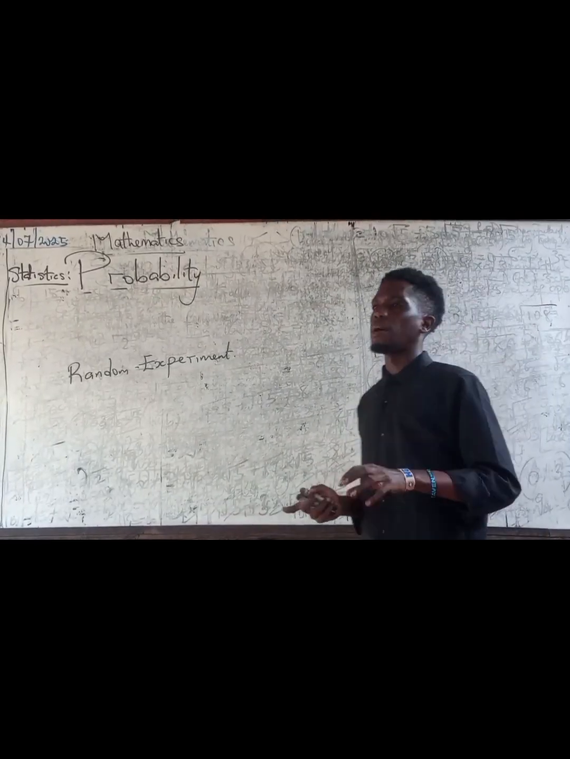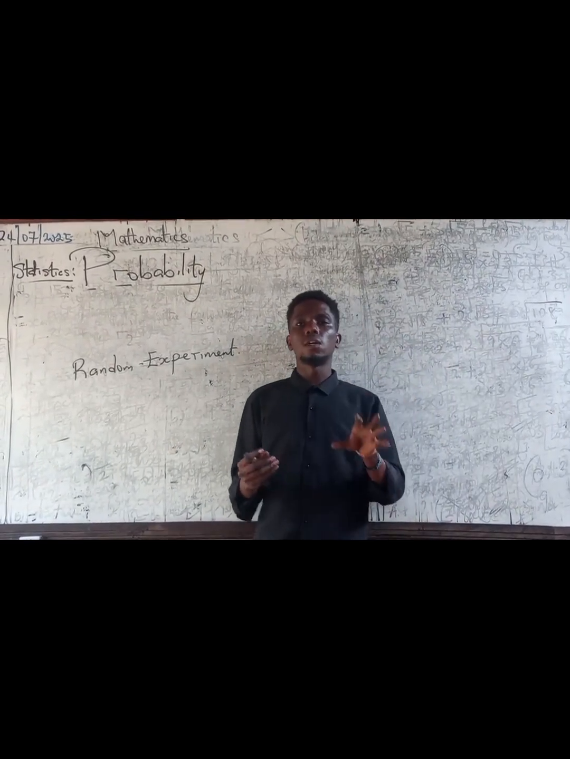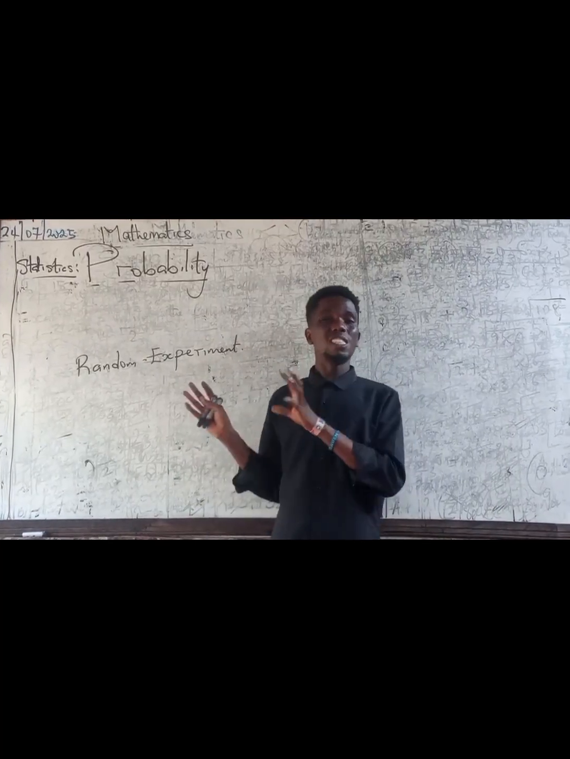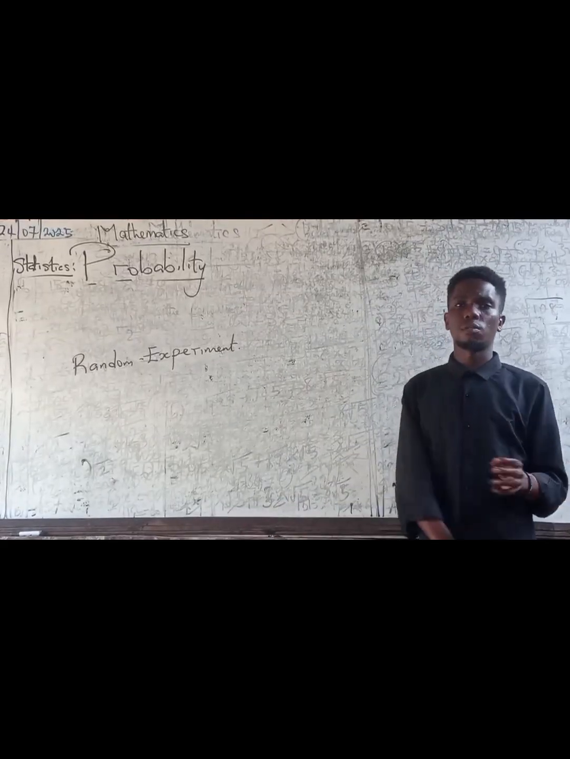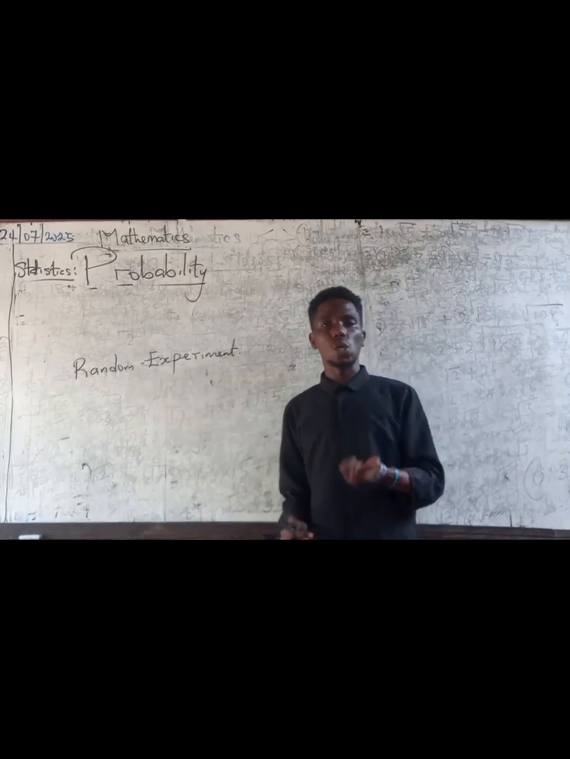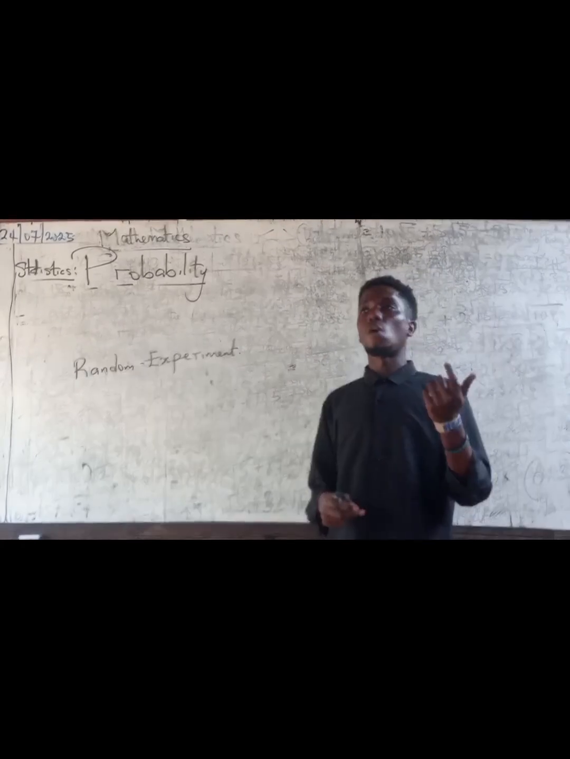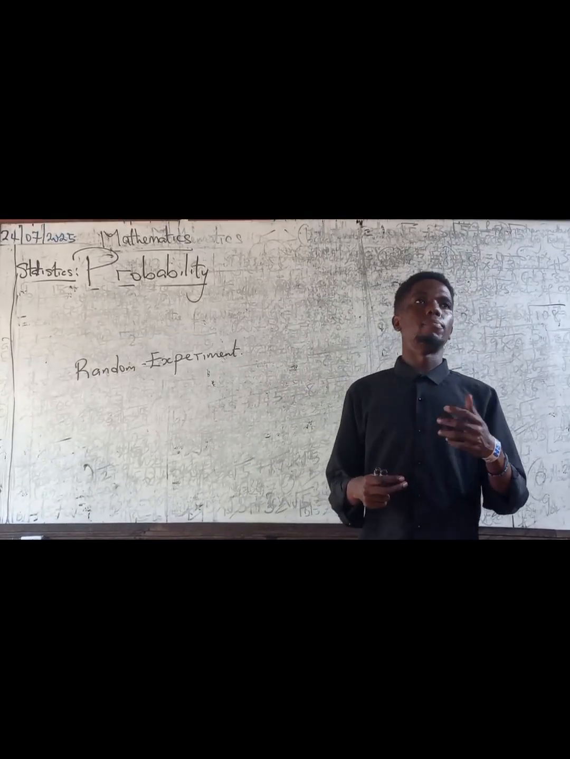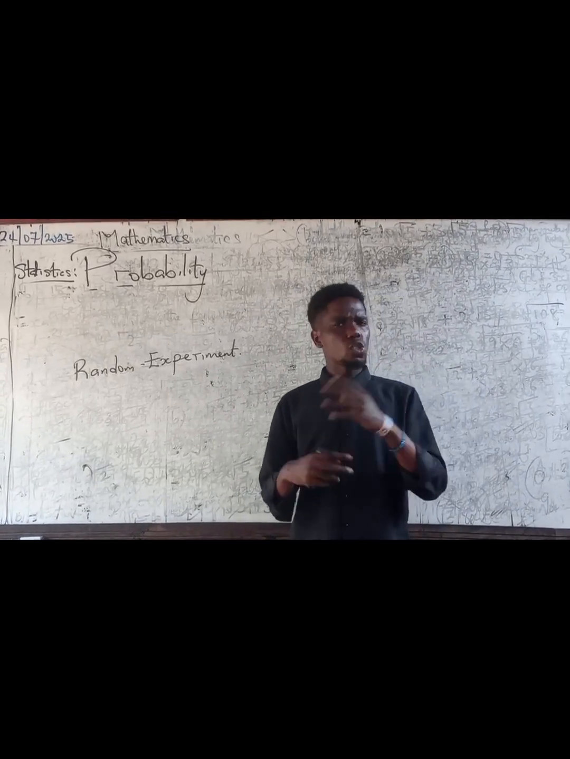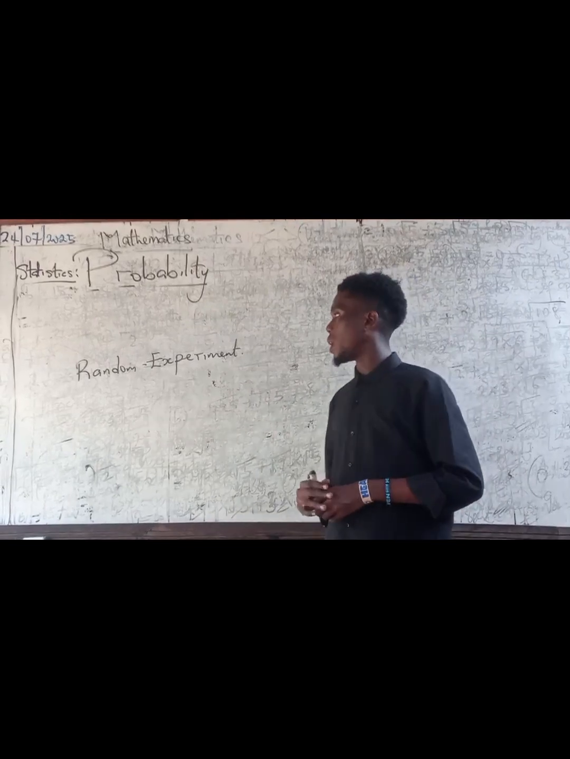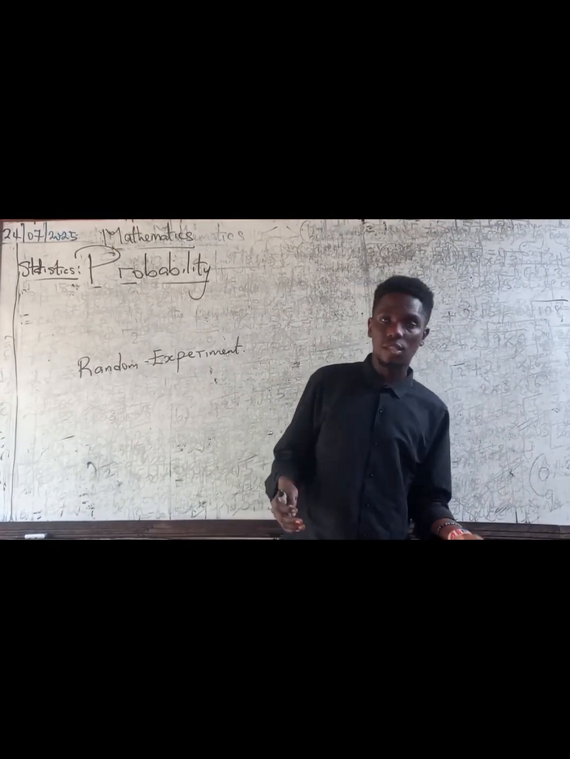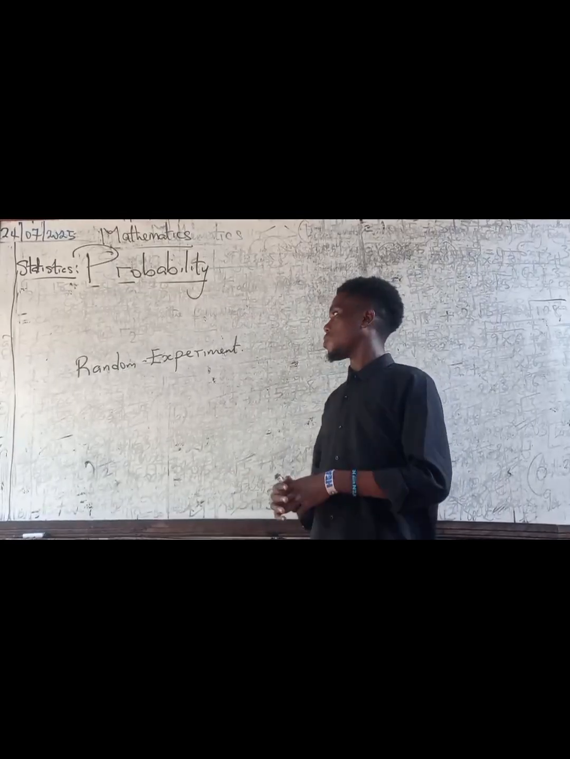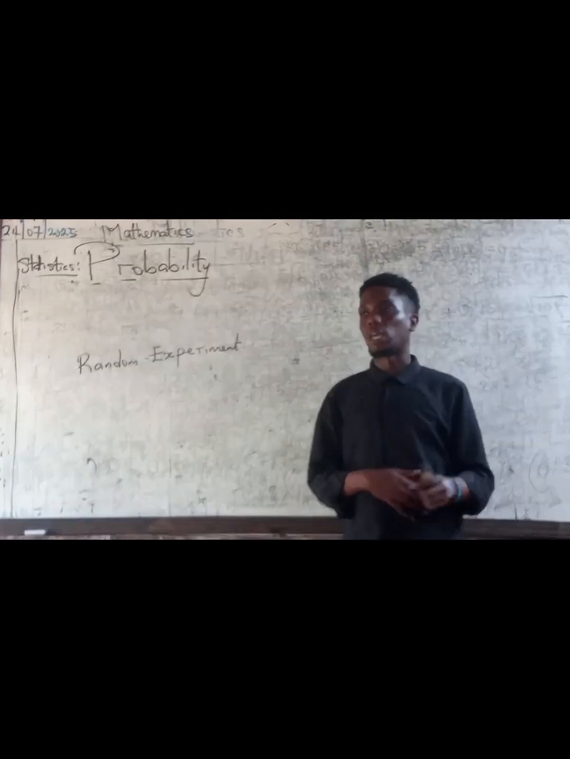So what does probability do? It helps us to study, or it deals with the study of this kind of experiments. Now we have various examples of them. Examples of random experiments: the toss of a die, the toss of a coin, and so on and so forth. We have lots of them. So these are all random experiments.